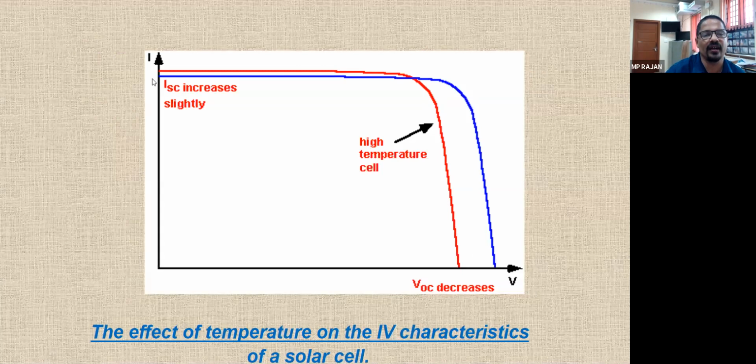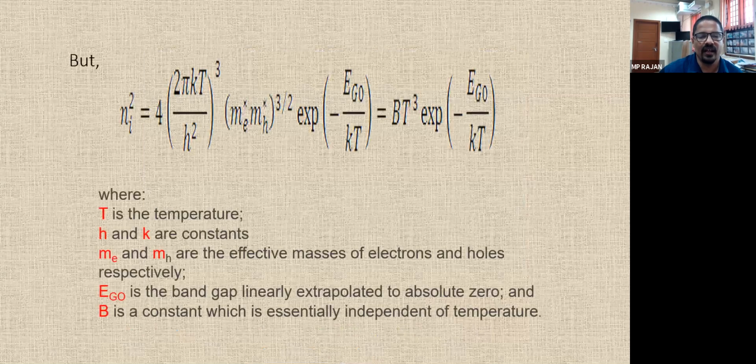For current, there is a positive percentage of increase per degree Kelvin or degree centigrade, but for voltage there is a negative percentage per degree centigrade, and power also obviously has a negative value. So with the increase in temperature, your output also reduces.